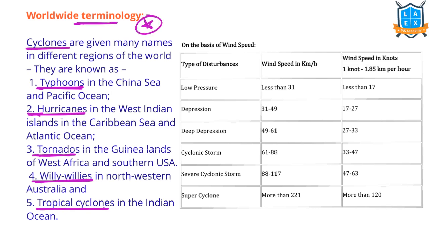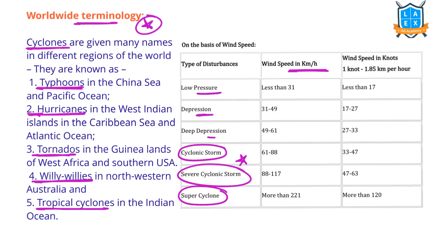Sometimes when we read about cyclones, we often hear about cyclonic storm, super cyclone, severe cyclonic storm. These are the names that we generally hear. What is the meaning of them? Yes, it is a cyclone. But based on the wind speed, cyclones are differentiated into various types: low pressure system, depression, deep depression, cyclonic storm, severe cyclonic storm, and super cyclone.